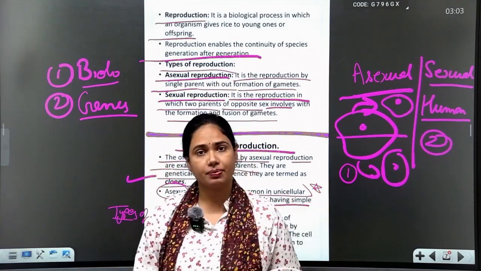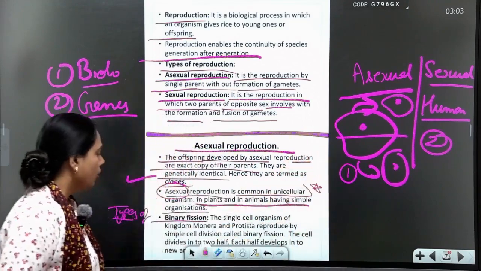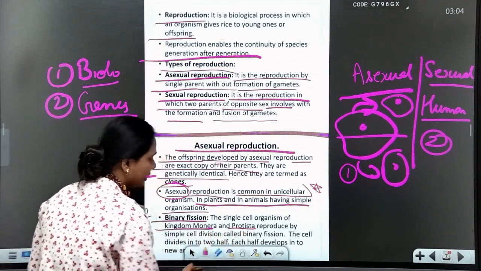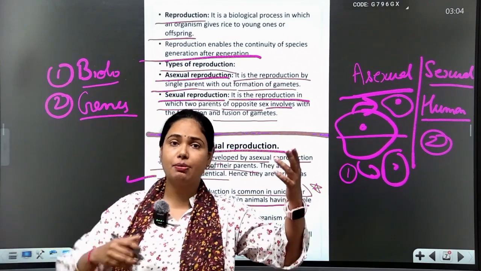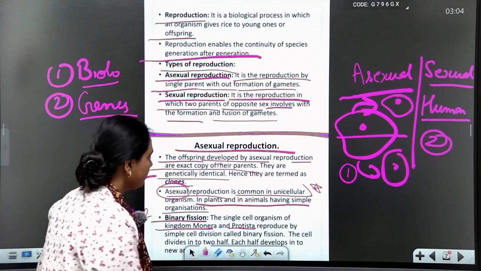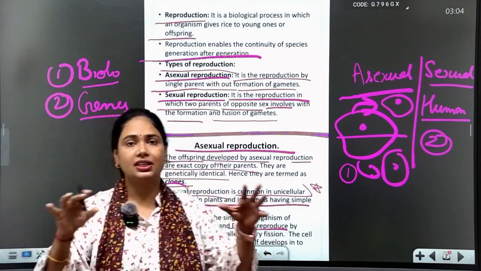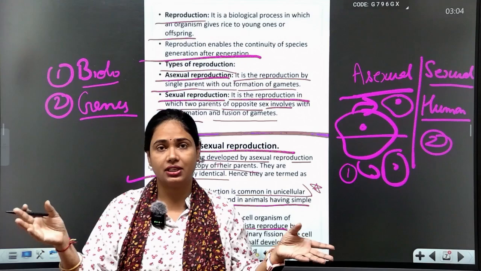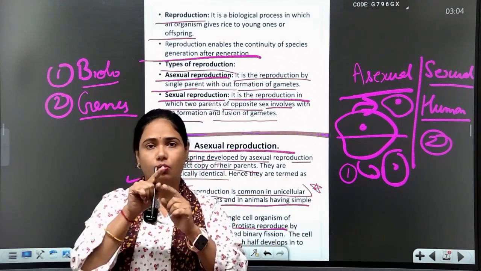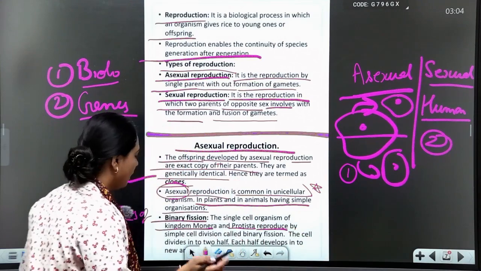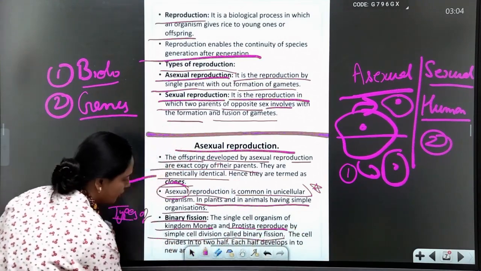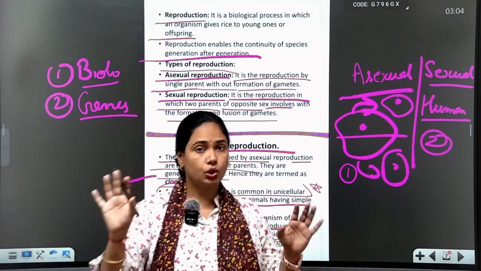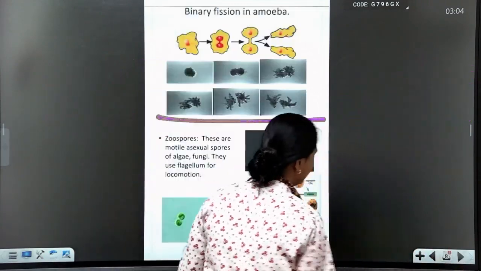Here we call it fission. The best example of fission is in kingdom Monera, the bacteria kingdom, and kingdom Protista, which contains amoeba, paramecium, and euglena. All these single-celled organisms show binary fission, meaning one cell divides into two daughter cells. This type of division, in which the cell divides into two halves, is known as binary fission, students.